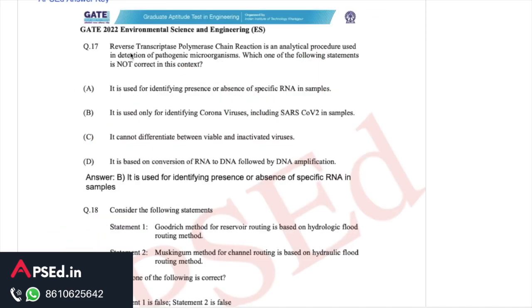Then in this question, it says reverse transcriptase polymerase chain reaction is an analytical procedure used in detection of pathogenic microorganisms. Which one of the statements is not correct in this context? This is also a theoretical question, and option B says it is only used to identify coronavirus. Basically they are talking about RT-PCR, and it is not only used for coronavirus identification. It is used for presence or absence of specific RNA in samples. So option B is an incorrect statement here.